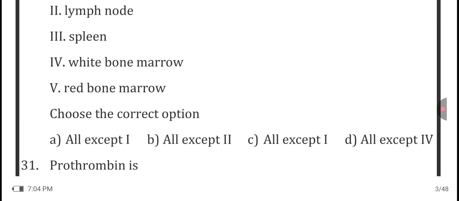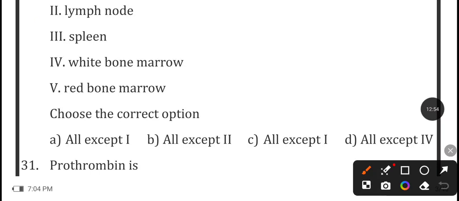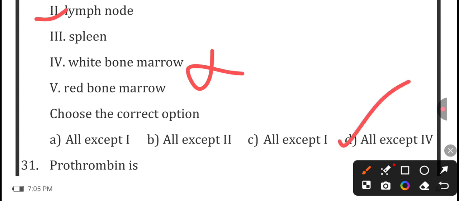So here, sometimes the lymph node also acts as an erythropoietic organ. So here the wrong option is only 4. So all except 1, all except 2, all except 3, all except 4. This is the correct answer.